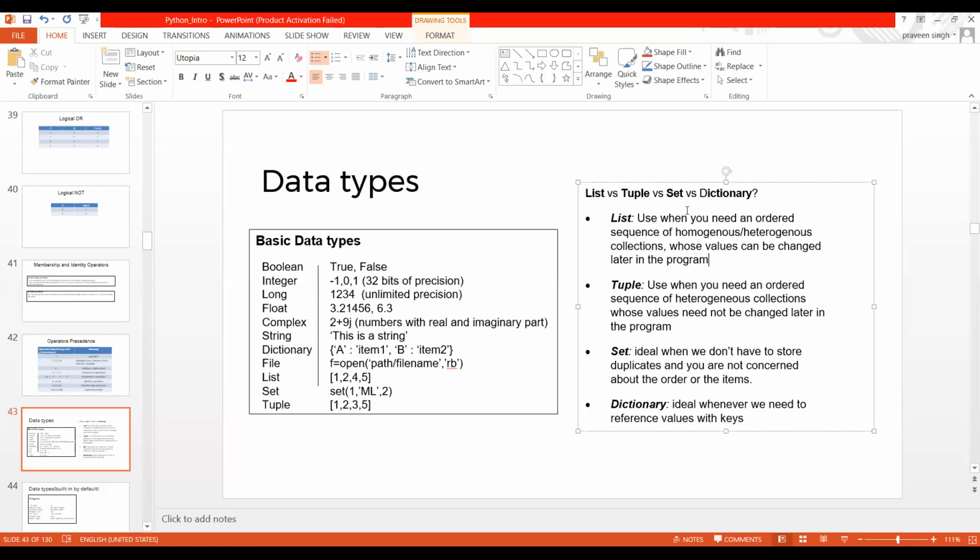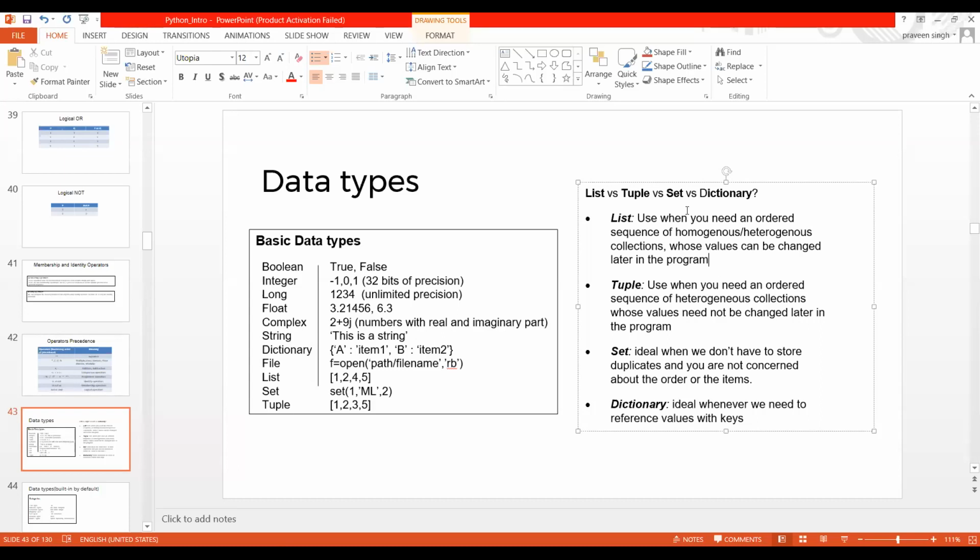Now what is a set? A set is ideal when we do not have to store duplicates, and you only need to be concerned with the order of particular items. What I am saying is, a set doesn't contain any duplicate values. Suppose I keep a list in which two identical names can be saved.